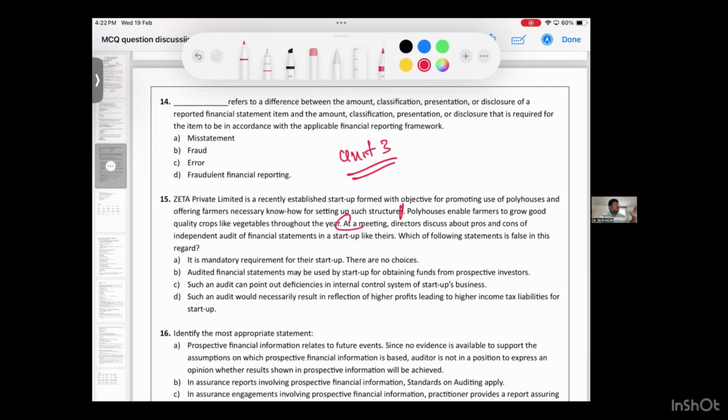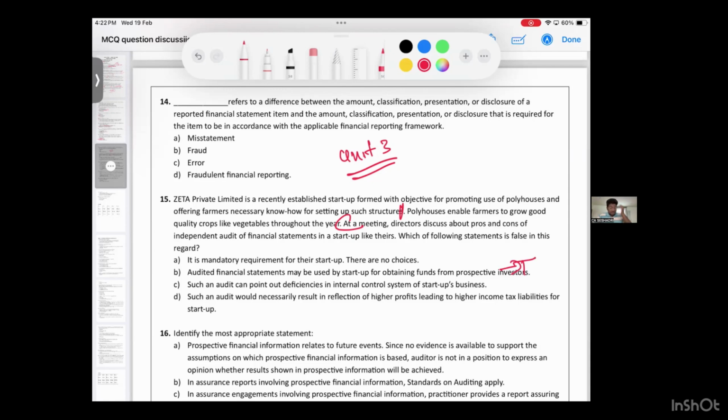Which of the four points below is false? Option A, it is a mandatory requirement for startups. There are no choices. B, audited financial statements may be used by startups for obtaining funds from prospective investors. This is true. Again, for startups, audit is mandatory.